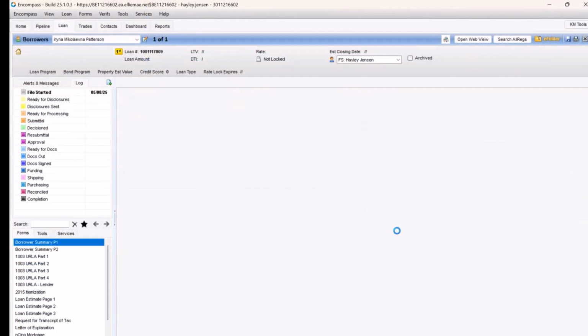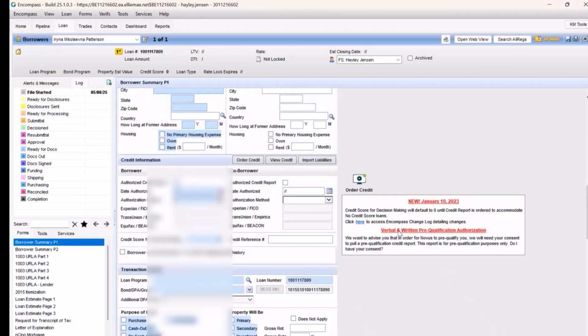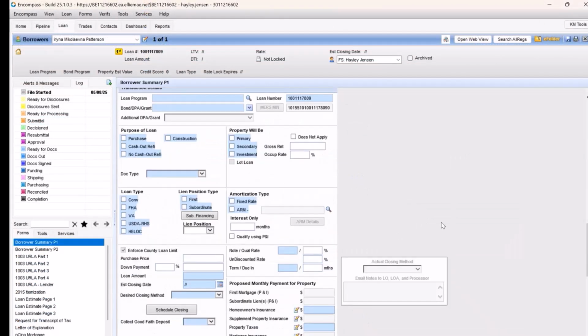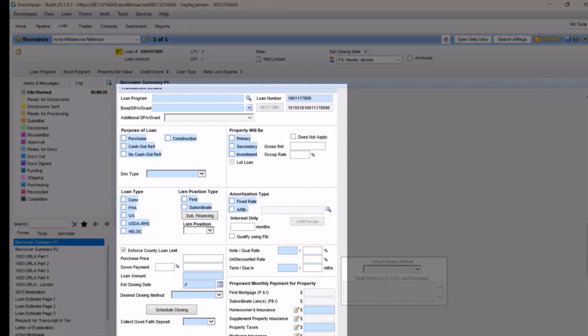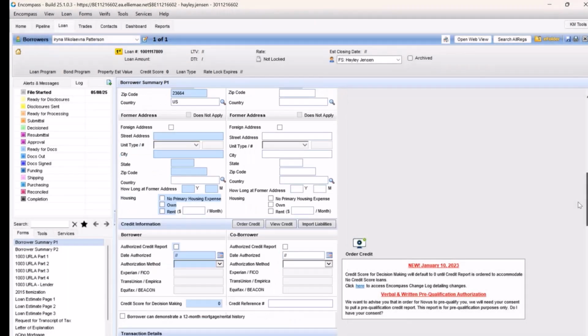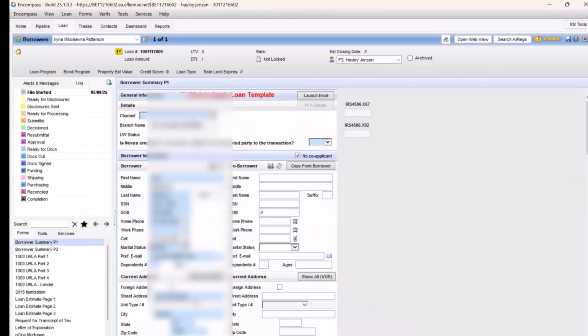This is going to be a fresh file, automatically assigned a new loan number, and you, of course, should be the assigned loan officer. Note that the transaction details are going to be wiped in this new file, as it's likely they have changed since the file was inactive. All other information should pull right in.